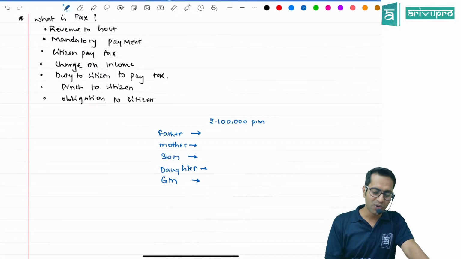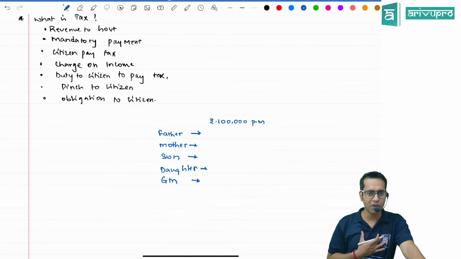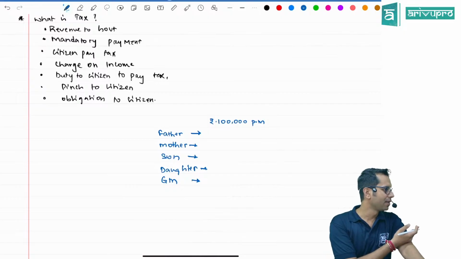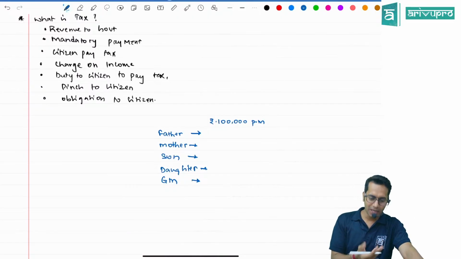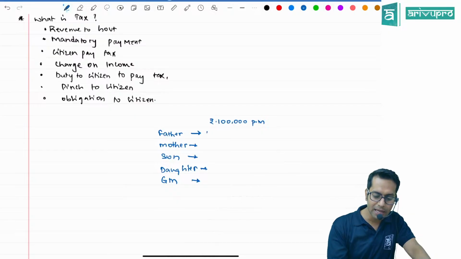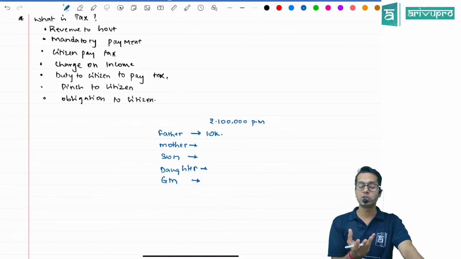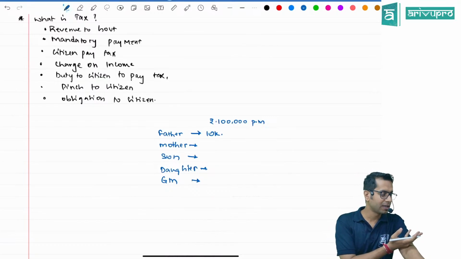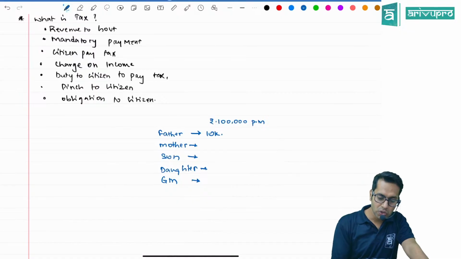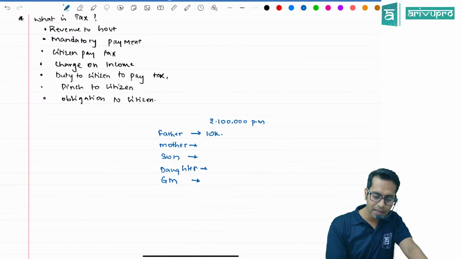Sir, who are the family members? Father will take something for himself, as he goes to office every day. For his travel purpose, he will need some money. Let us say father takes 10,000 rupees. Mother will also need money. She takes care of house. She needs to purchase grocery items, vegetables, etc. So she will also need some money. Let us say mother takes 25,000.